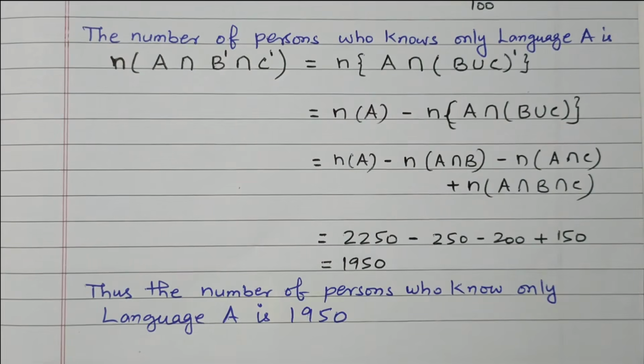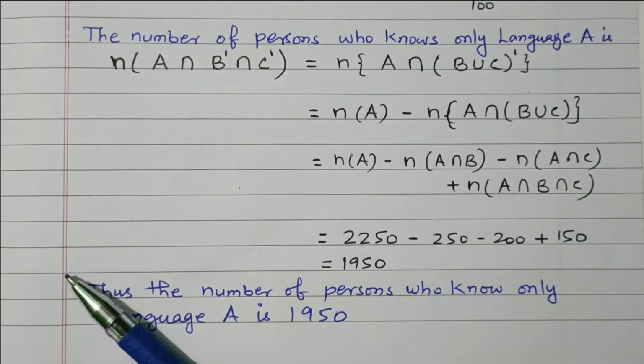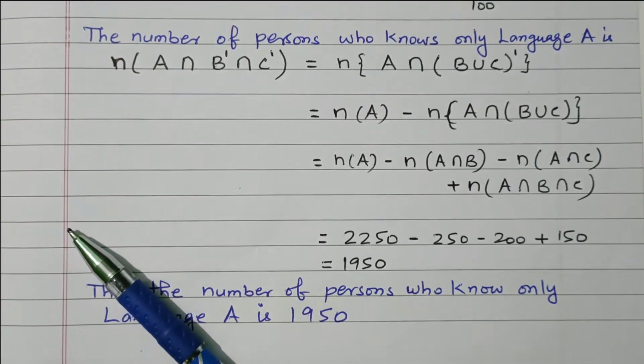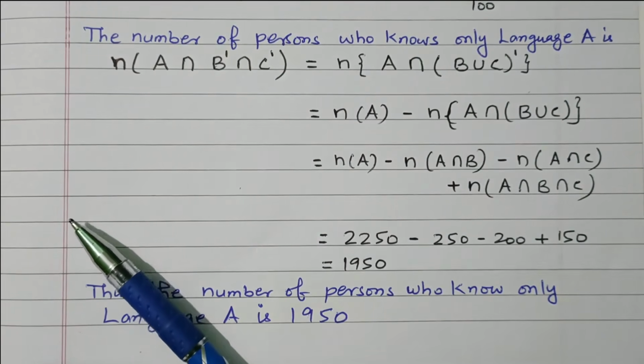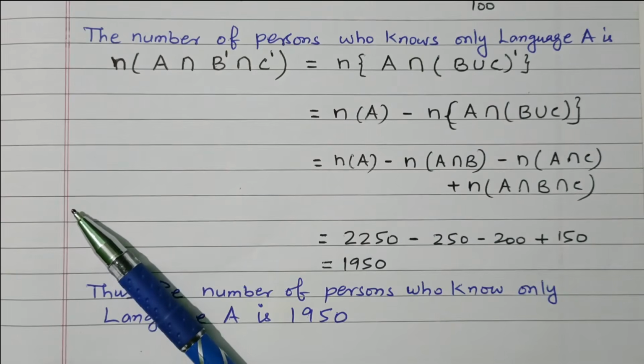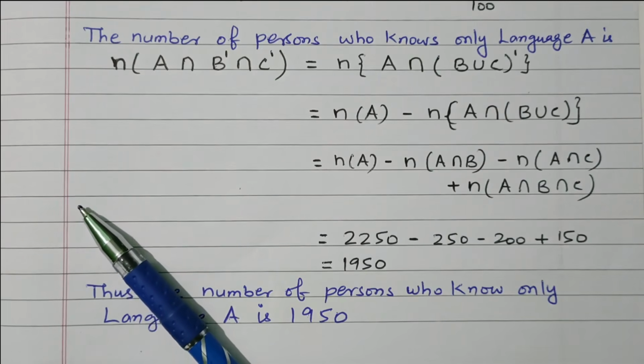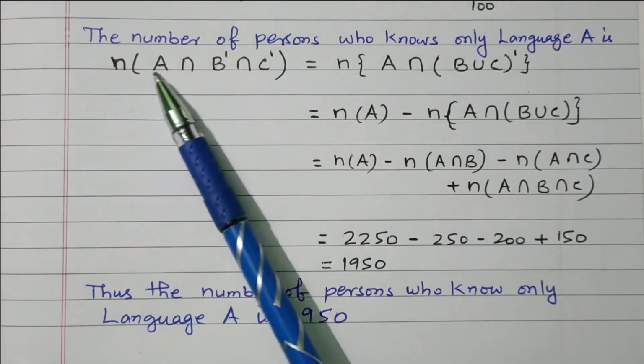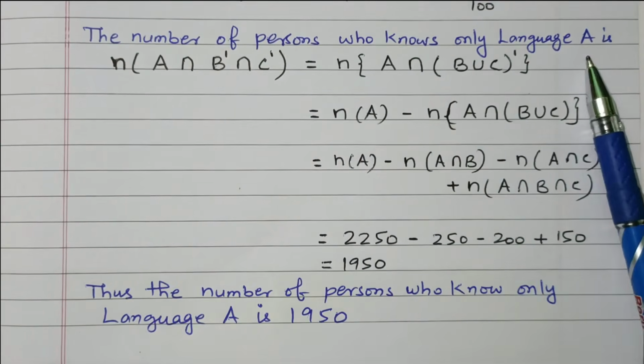So now we have calculated the number of persons for the given percentages: only language A, language B, language C, A and B, B and C, A and C, as well as A, B, C, all three languages. So the question is the number of persons who know only language A. What we need is only language A. They don't know language B and C.